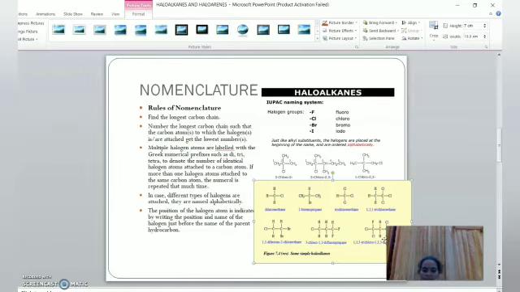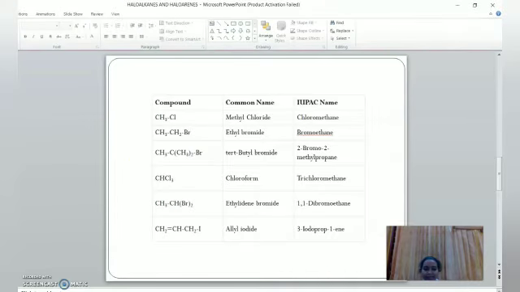Okay. Then what is the next step? We have to always give the halo groups name as prefix, that I already said. Okay. Then we will check how we can name the arenes. Here some examples are here. You can check that. This is a common name because methyl group is attached here. We have to keep in mind that in common name, the name of halogens is given last. In IUPAC name, the halogens are given first as prefix.